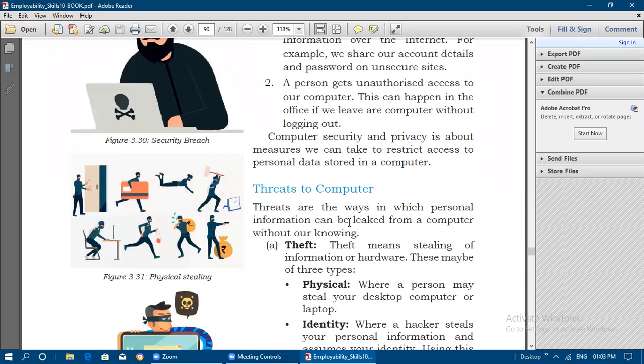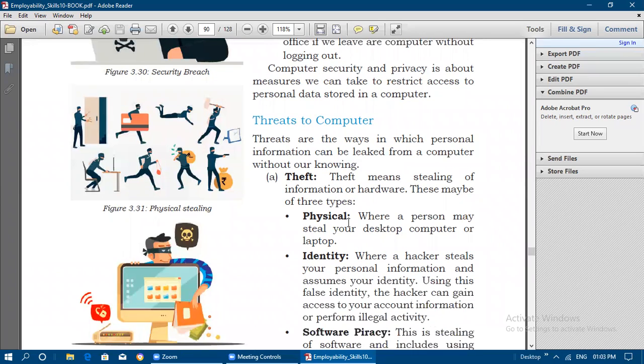What are the threats to a computer? Threats are the ways in which personal information can be leaked from the computer without our knowing. Without our knowledge, our personal information is leaked from the computer. That is known as a threat. Theft means stealing of information or hardware. Information can be stolen with the help of a pen drive, and hardware also can be stolen. These may be of three types: physical, identity, and software piracy.